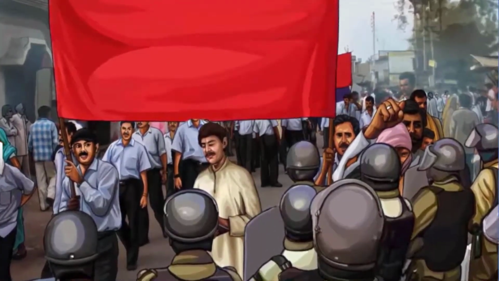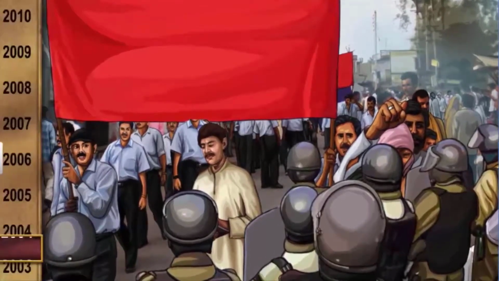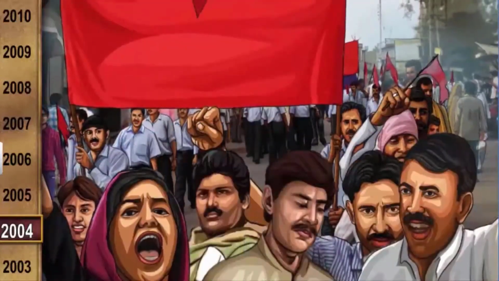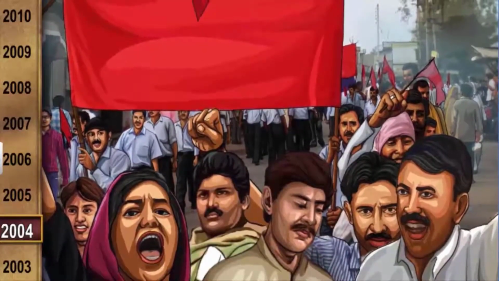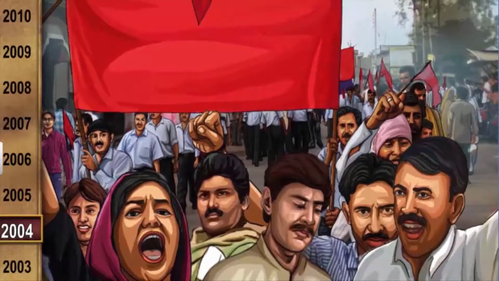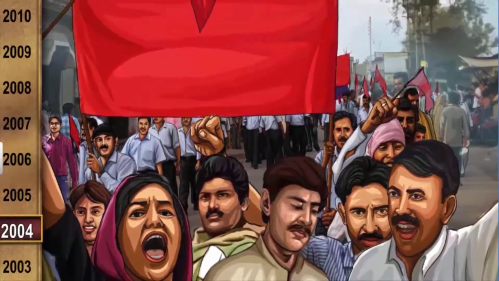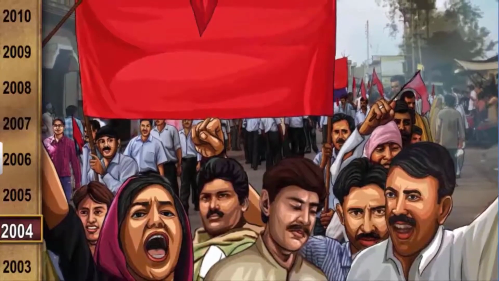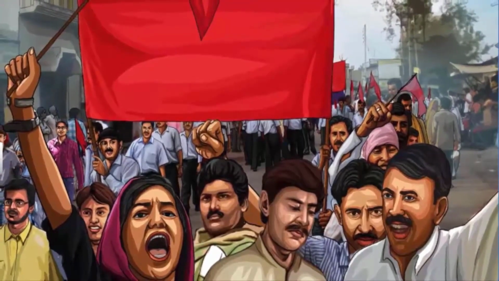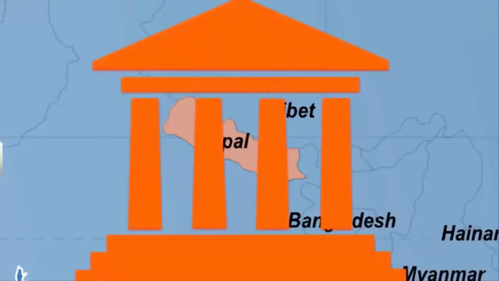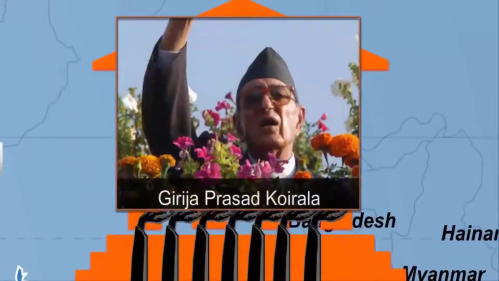On 21st April 2006, 500,000 protesters served a 4-day ultimatum to the king. The movement leaders rejected the half-hearted concessions made by the king and stuck to their demands. Eventually, Nepal formed an interim government and SPA chose Girija Prasad Koirala as the new Prime Minister.